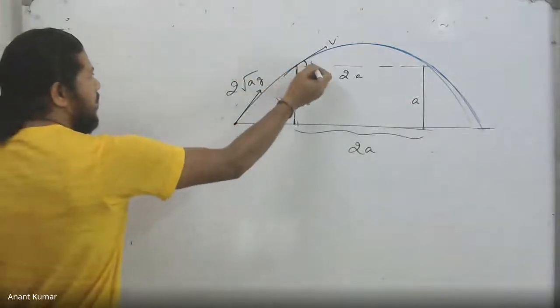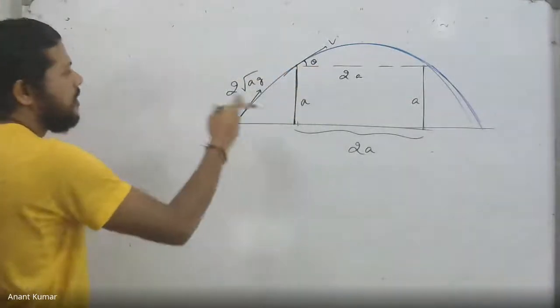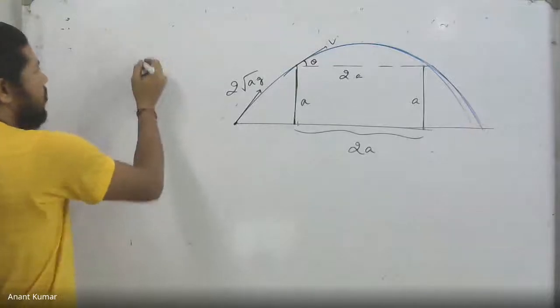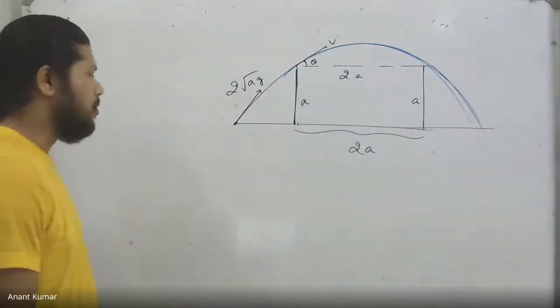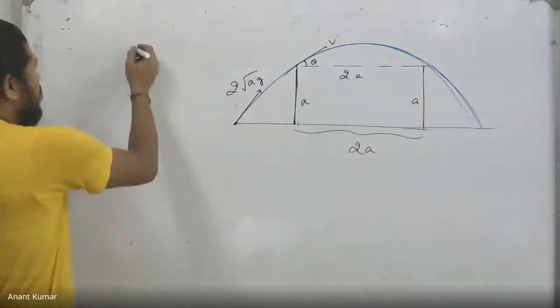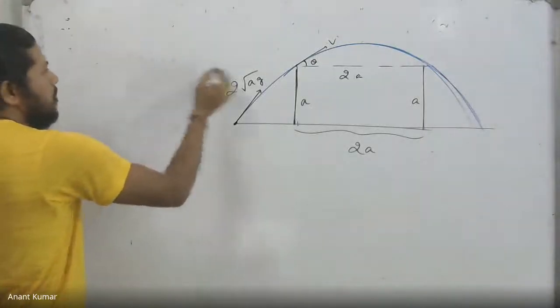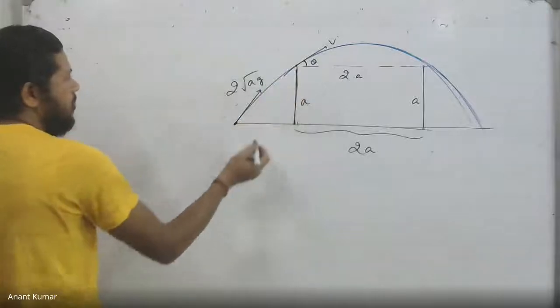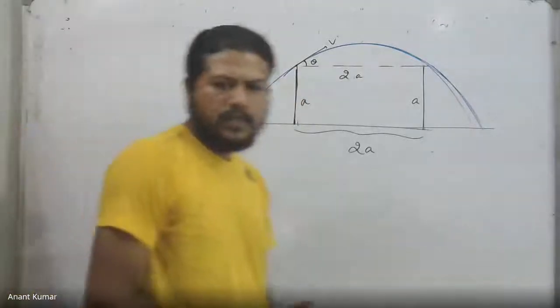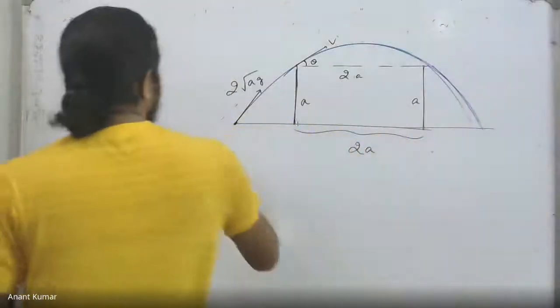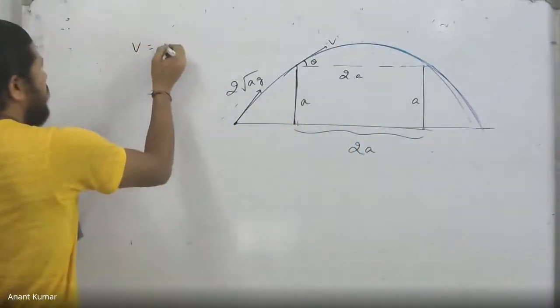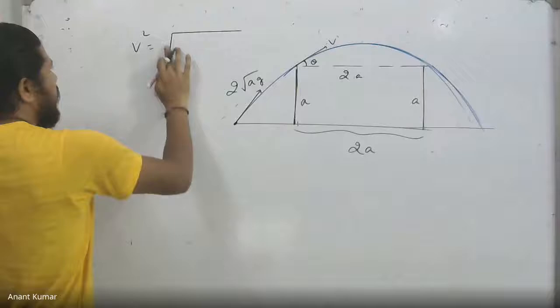If this angle is theta, for example, in that case you notice that the x component of velocity is the same throughout. First of all, we do have this equation that v at this height is going to be root over u square plus minus 2 g into the height. That is what the relationship is. Or the v square, let us say.